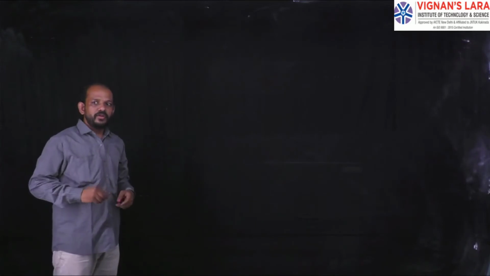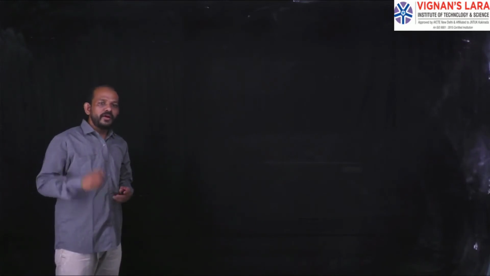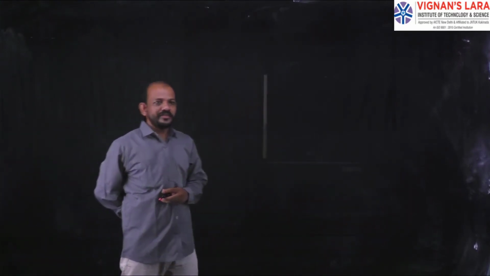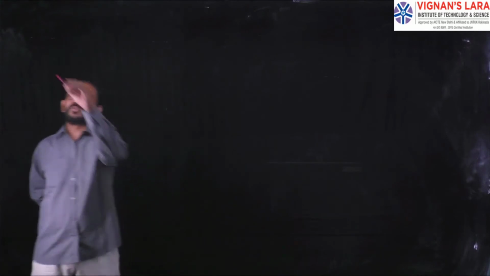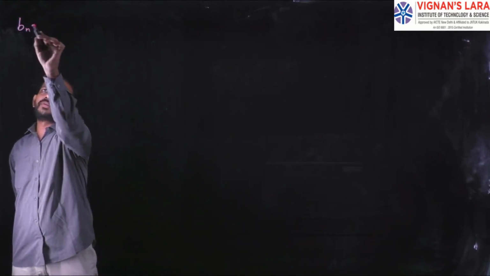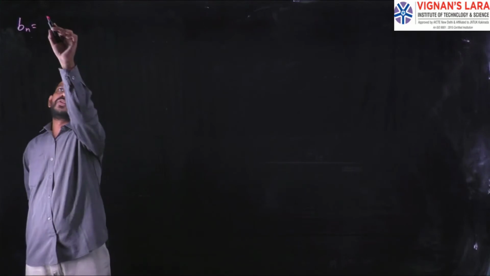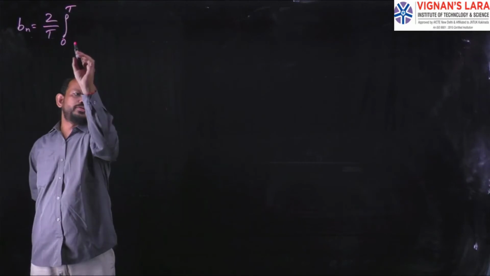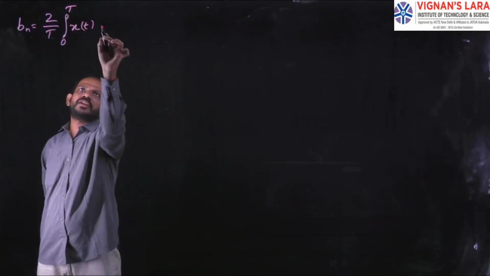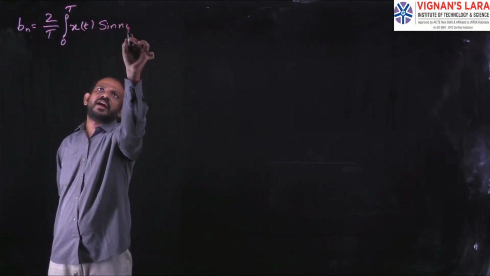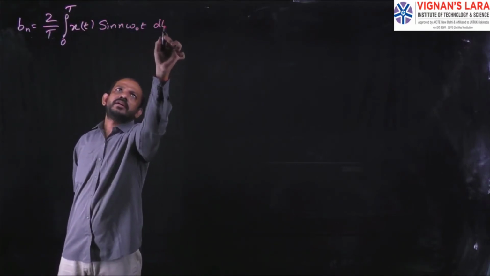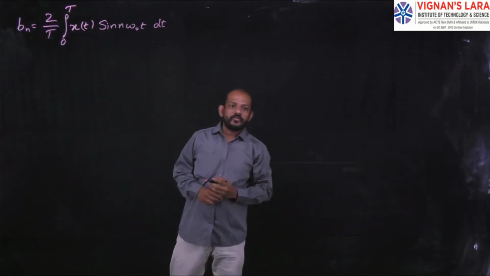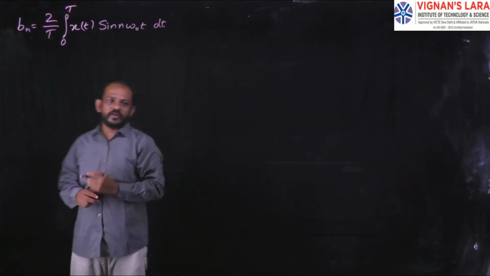Okay, now we will go for finding the value of bn. So for that we need the formula of bn. So what is the formula for finding the value of small bn? We all know the small bn will be equal to 2 by T integral, the limit is 0 to T, x of t sine n omega naught t dt. So this is the formula for finding the value of bn.